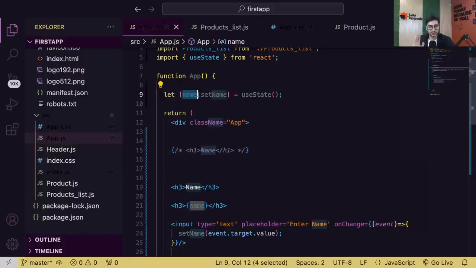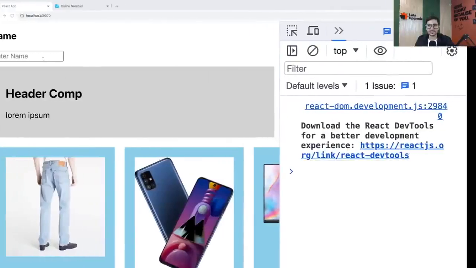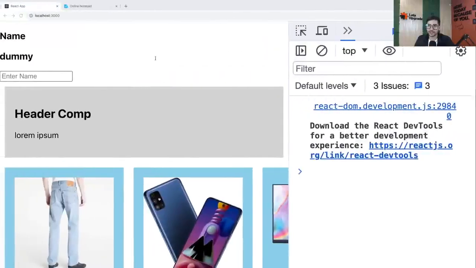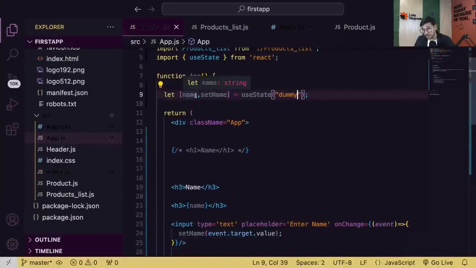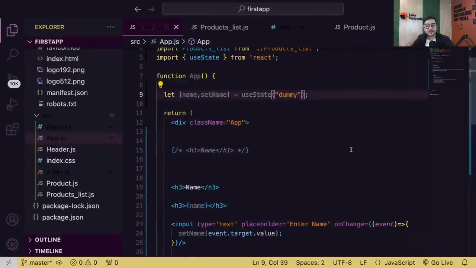Komal, for you. Okay. So I have displayed the name. Initially, there is no value in name. That's why there was nothing there. Let's put some initial value. Let's say I put dummy, just to make sure that you understand. So you can see now, dummy is available here and displayed. So now you have a variable called name, which is a state variable whose value is dummy, and that's displayed on the output, correct? Now what we have learned about state variables is that whenever the value of a state variable changes, the component re-renders, correct?